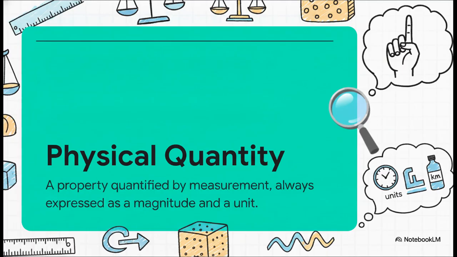Think about it like this. If I tell you to walk 5, that means absolutely nothing. 5 steps, 5 miles. You need a magnitude, the number 5, and a unit, miles, to actually give it meaning. Whether you're working with fundamental quantities like length and mass, or derived quantities like velocity and density, science fundamentally falls apart without exact measurement and clear units.